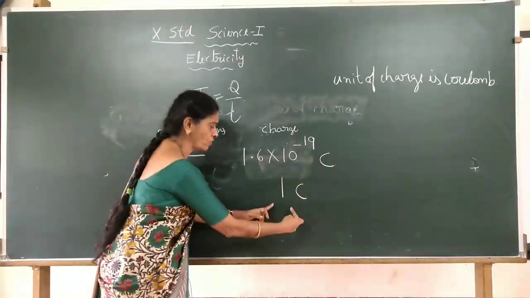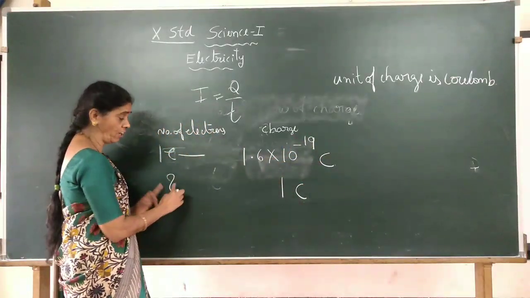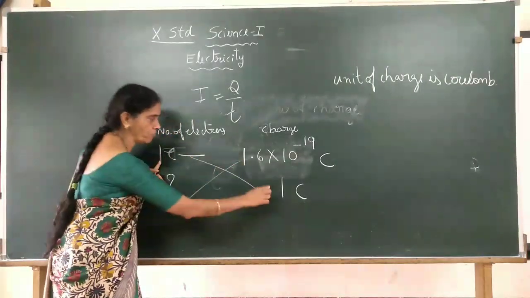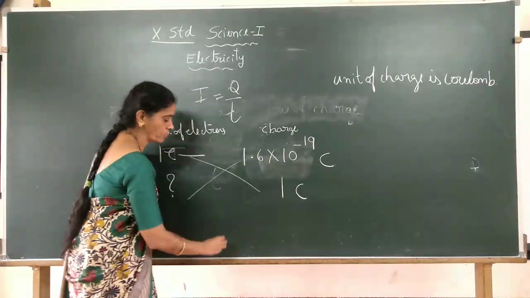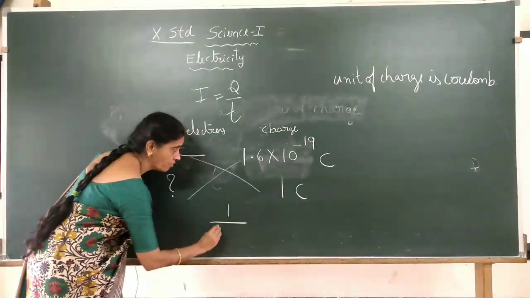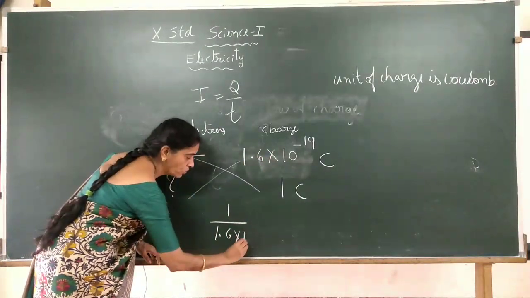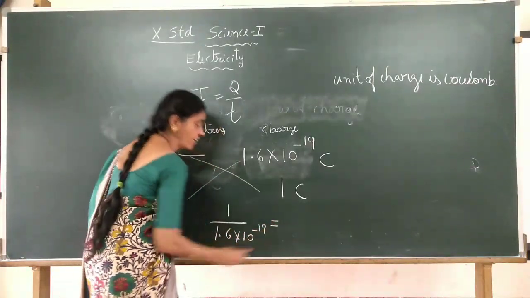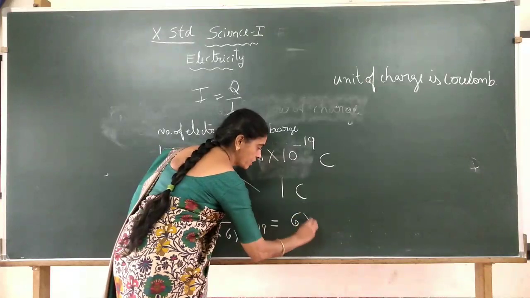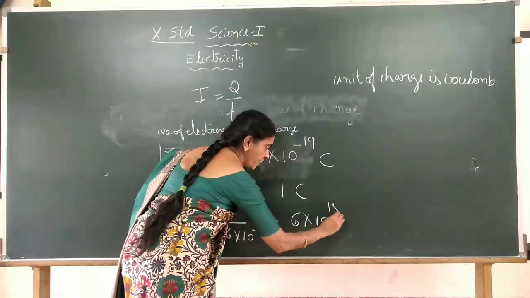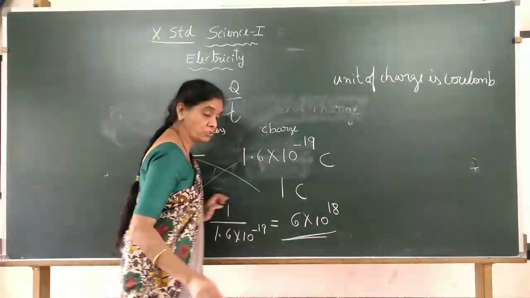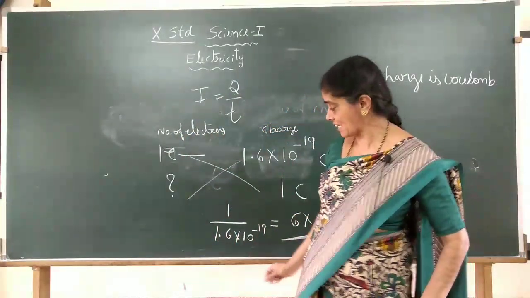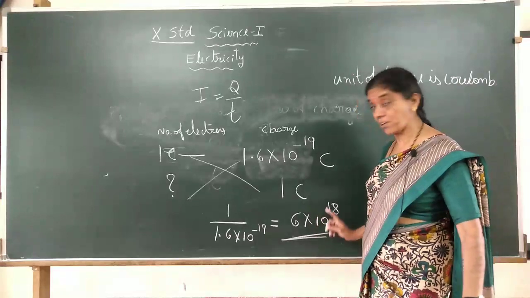To make it 1 coulomb, how many electrons do we need? If you cross multiply, it is 1 divided by this number, so 1 by 1.6 into 10 to the power of minus 19. If we simplify this, approximately we get 6 into 10 to the power of 18. So, 6 into 10 to the power of 18 electrons will make 1 coulomb.